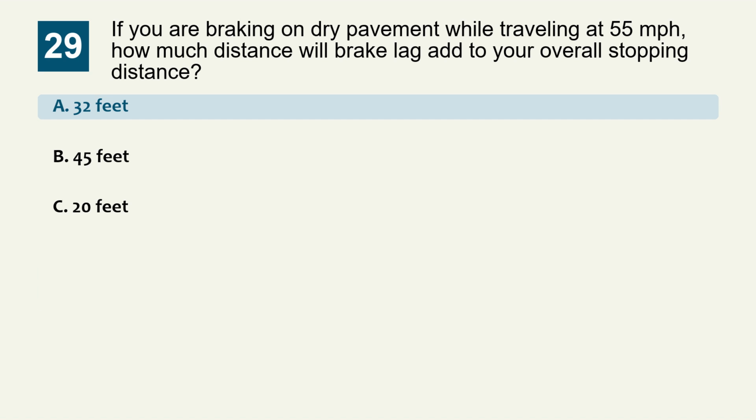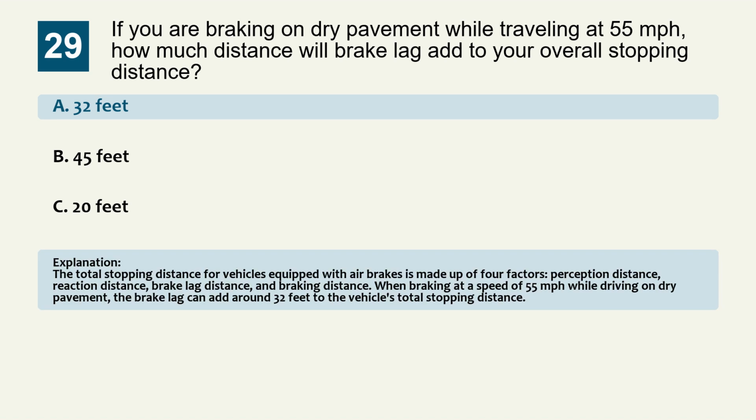Explanation: The total stopping distance for vehicles equipped with air brakes is made up of 4 factors: perception distance, reaction distance, brake lag distance, and braking distance. When braking at a speed of 55 miles per hour while driving on dry pavement, the brake lag can add around 32 feet to the vehicle's total stopping distance.